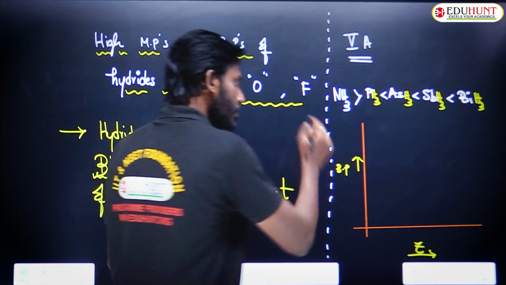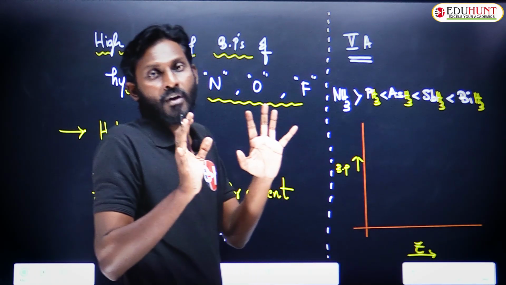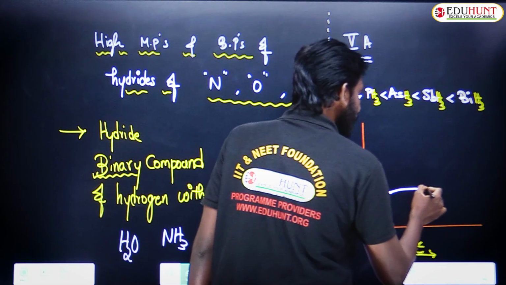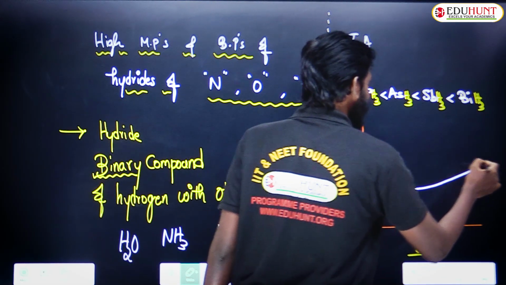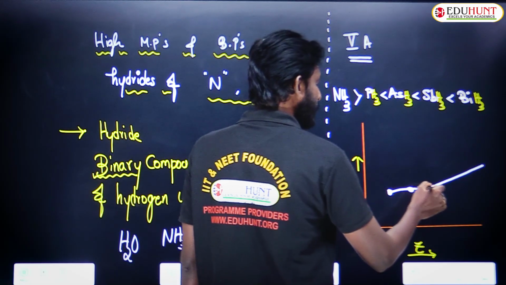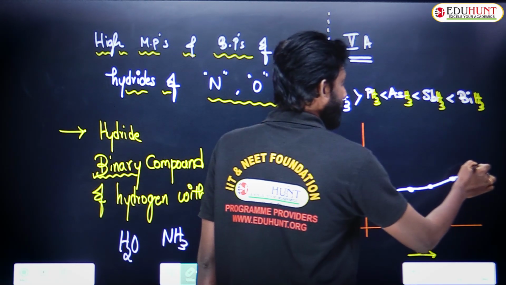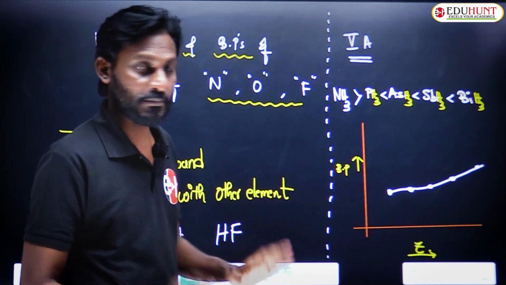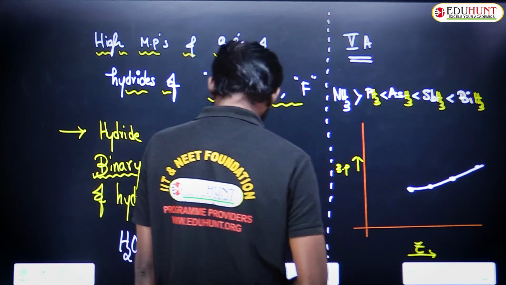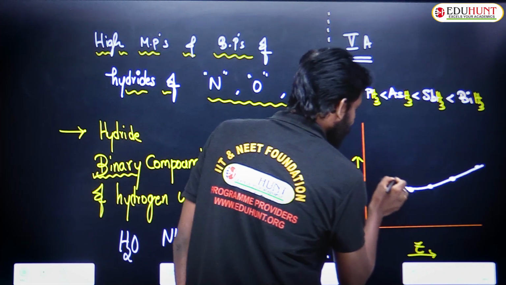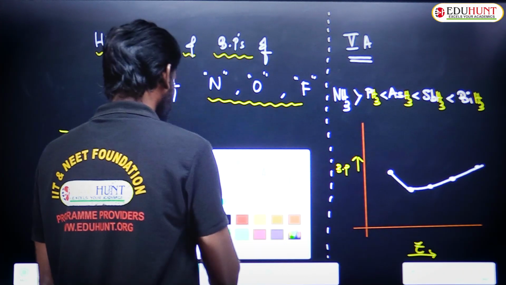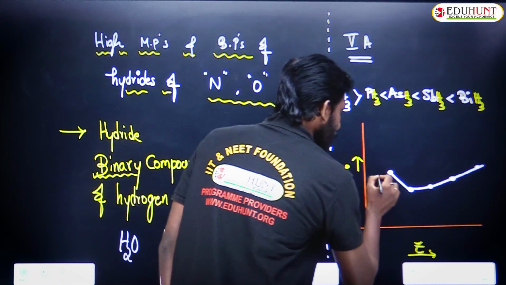So without the hydrogen bonding concept, you expect the boiling point or melting point order like this: NH3, PH3, AsH3, SbH3, BiH3. But in reality, because of hydrogen bonding, the boiling point or melting point of NH3 will be higher, like this.